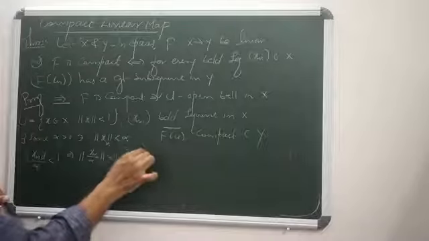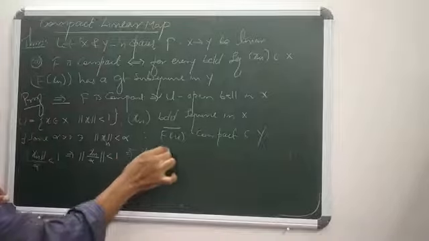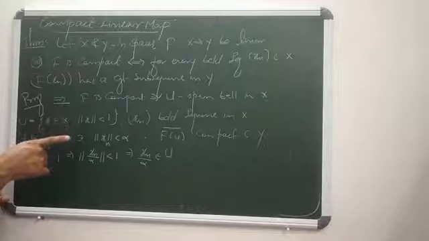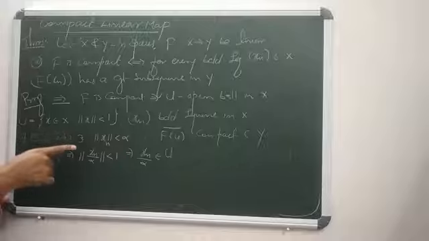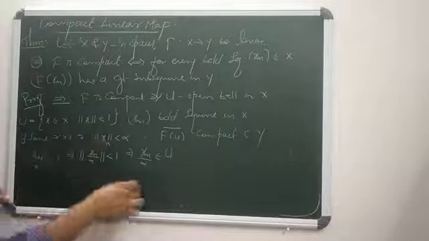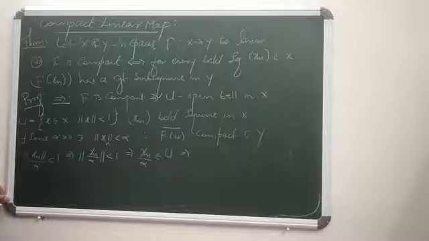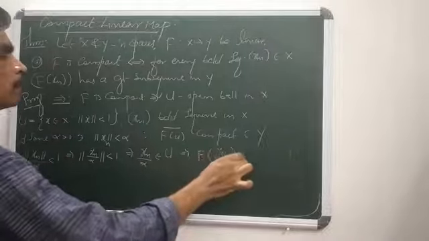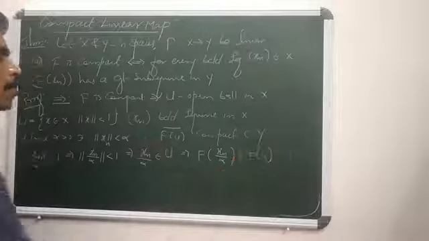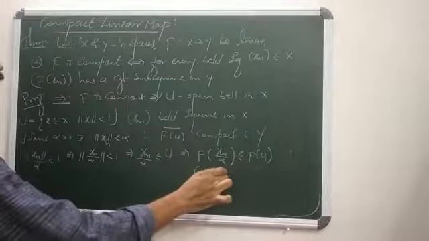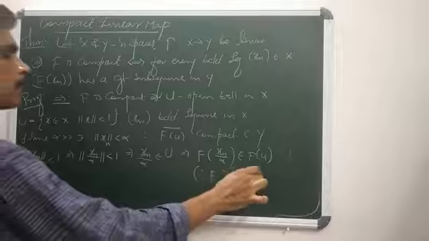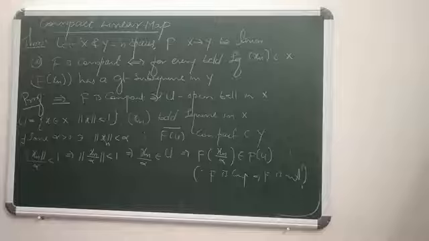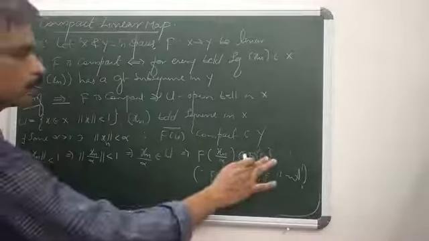So xn by alpha falls in U. But f is compact, which means the continuity of f is preserved there. So xn by alpha falls in U means f of xn by alpha falls in f of U. Why? Because f is compact, that implies f is continuous. F of xn by alpha falls in f of U.